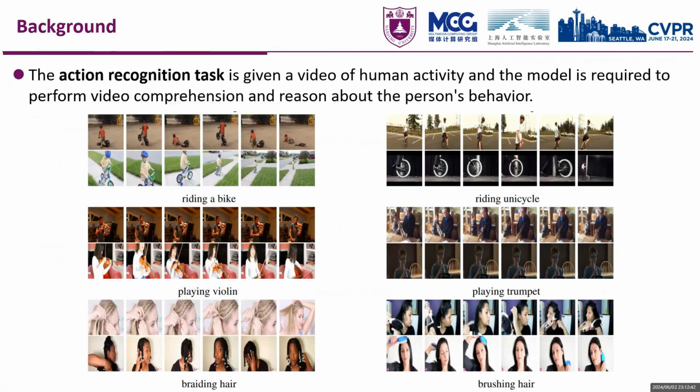Let's start with the background of the task. Action recognition is specific to a collection of human behaviors, and its task description is that given a video of human activity, the model is required to perform video comprehension and reason about the character behaviors occurring within the video.